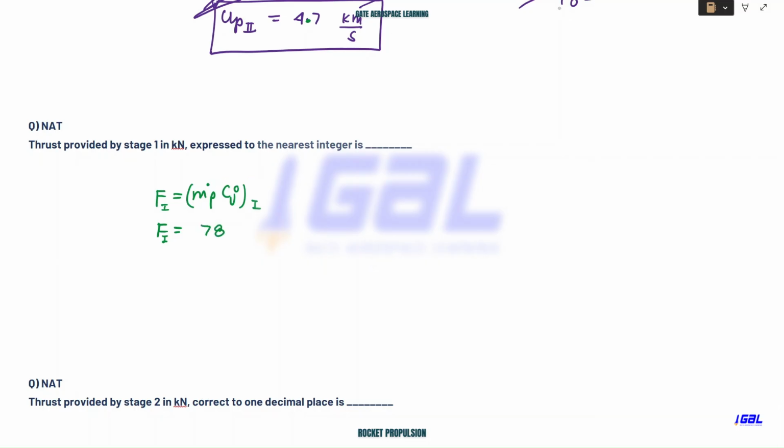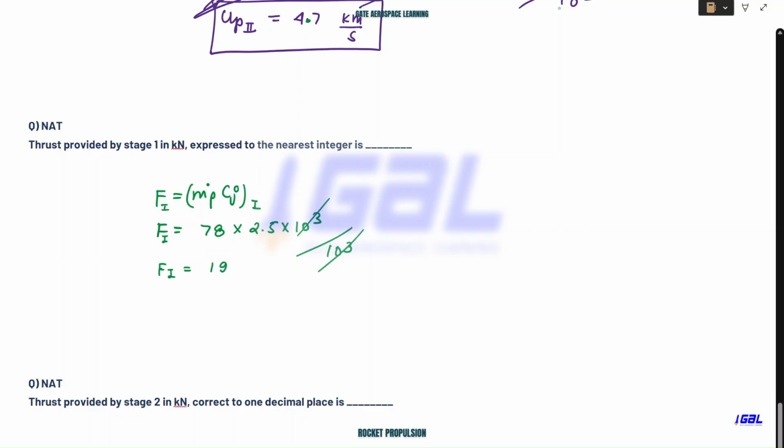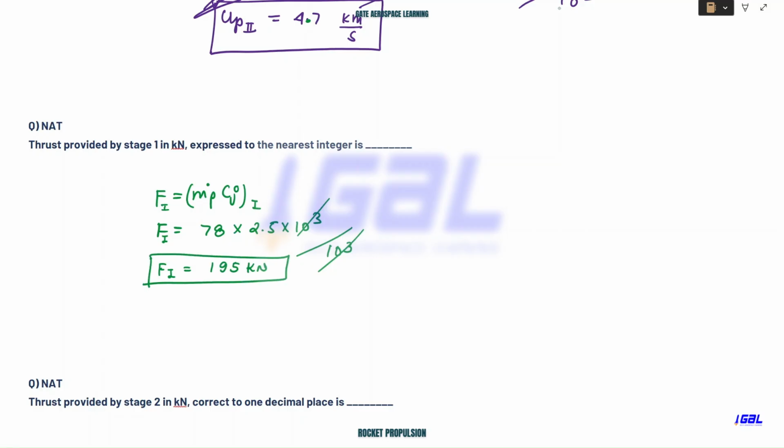M dot p is 78 kg per second, and the Cj value is 2.5 into 10 to the power 3. Now what do you do here? They are asking for kilonewton, so divide this by 10 to the power 3. This will get cancelled out. You will end up getting 195 kilonewton thrust produced by the first stage.